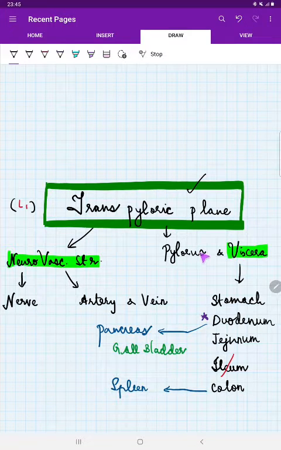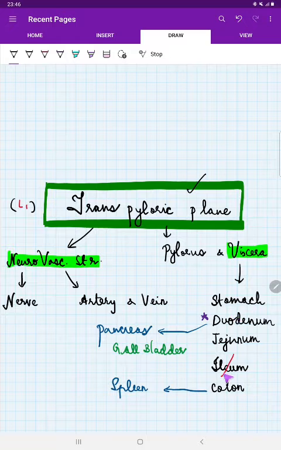What are all the viscera related to GI tract in continuation of stomach that would be in relation to transpyloric plane. For sure, the stomach is related. The pylorus. Next is the duodenum, jejunum, and ileum. Ileum is not related to transpyloric plane at L1. This is more above. Ileum is something related to right iliac fossa, so we're not going to deal with that. And then colon. Which colon is related to L1 plane? Remember transverse, yes, transverse colon, fine.